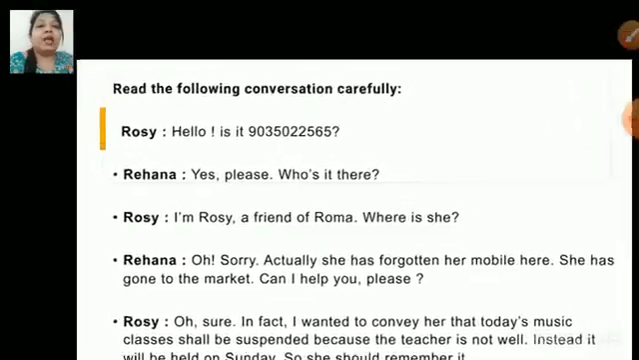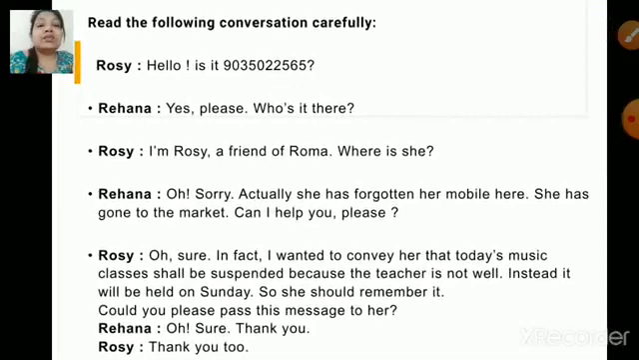Now children, read the following conversation carefully. Now this is a conversation between Rosie and Rihanna. Rosie says, "Hello, is it 90350222665?" Rihanna says, "Yes please. Who is it there?" Rosie says, "I'm Rosie, a friend of Roma. Where is she?" Rihanna says, "Oh, sorry.